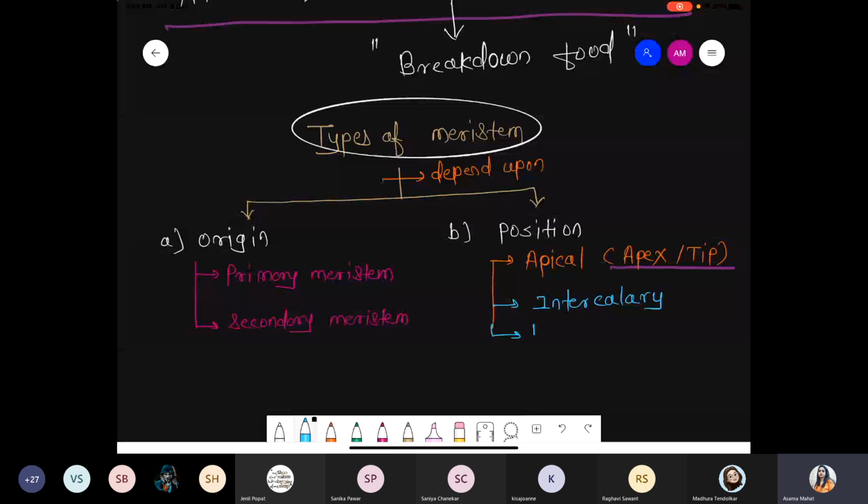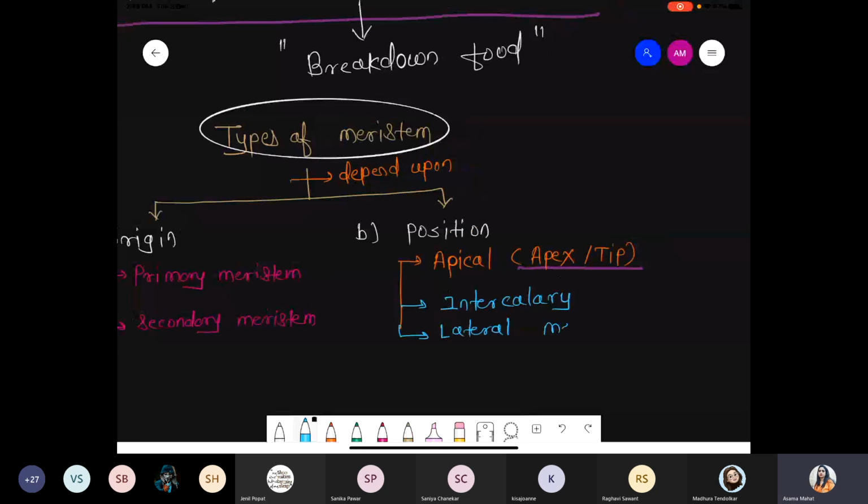And the last one is lateral meristem. So on the basis of position we discuss three types of meristem: number one, apical meristem, which represents the apex or the tip; intercalary meristem; and the next one, lateral meristem.